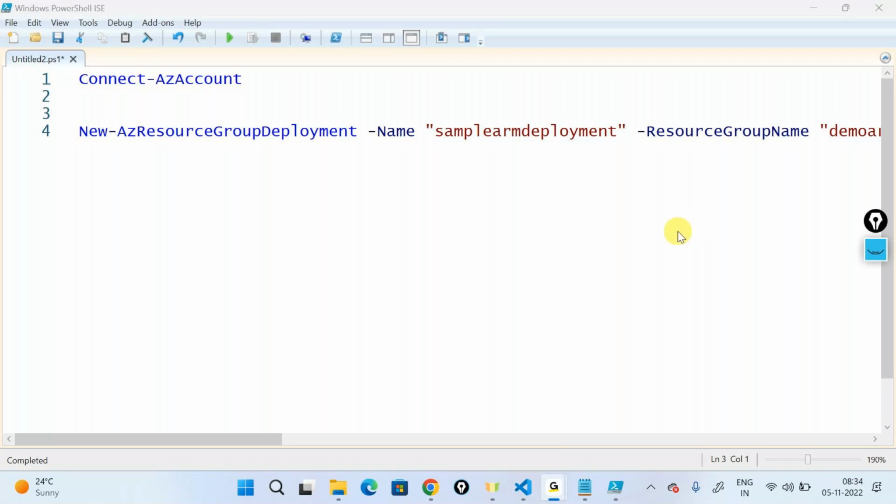For example, let's say I'm creating a virtual machine using the template. Everything is good until the virtual machine, because before I create a virtual machine, I need a NIC card, a public IP, a network security group rule, and so on. Let's say the virtual machine has some kind of a problem, for instance you're trying to run a script after the virtual machine is created and that script is not running. It will fail there, but it will create the resources till that point. And when you correct your template and redeploy it, it'll check all the resources that are already there, won't touch them, and then go ahead and recreate your virtual machine out here as such.